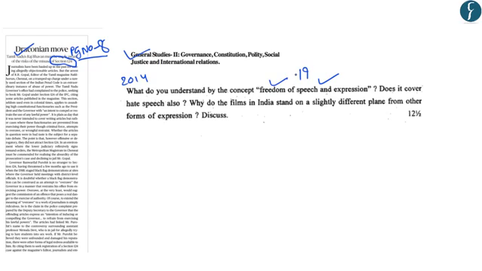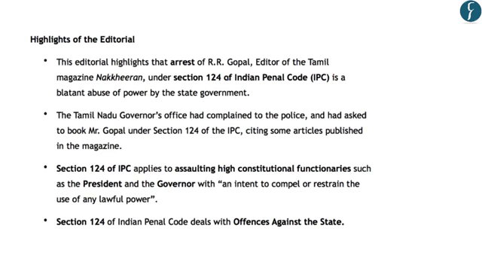So under this article, let us try to understand what is the controversy, what are the key provisions of section 124 of the IPC, and how the imposition of section 124 in this case is hindering or restraining the freedom of expression and speech. Now first let us understand what the news is related to. Now the news is related to the arrest of R.R. Gopal, who is the editor of the Tamil magazine Nakkheeran, and he has been arrested under section 124 of the Indian Penal Code.